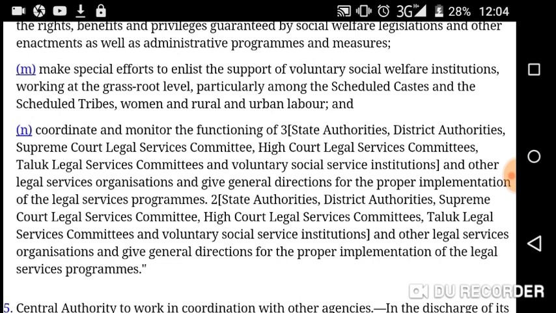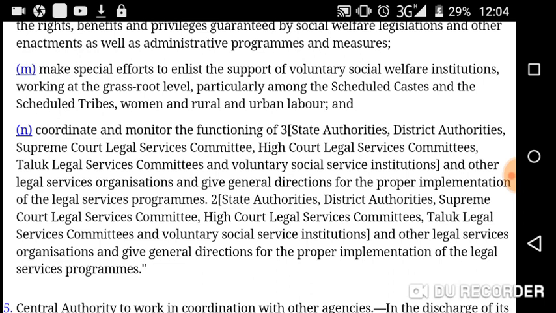And coordinate and monitor the functioning of state authorities, district authorities, Supreme Court Legal Service Committee. Coordinate means support, and monitor means just monitor the activities, the functioning of legal authorities at the state level, which is below the central authority. District authorities are subordinate to state authorities.